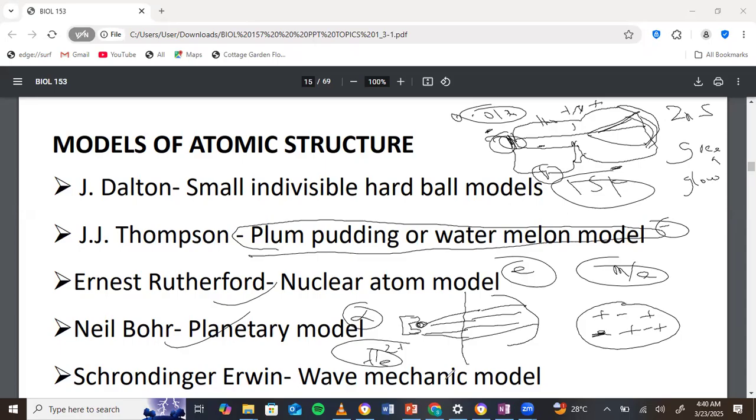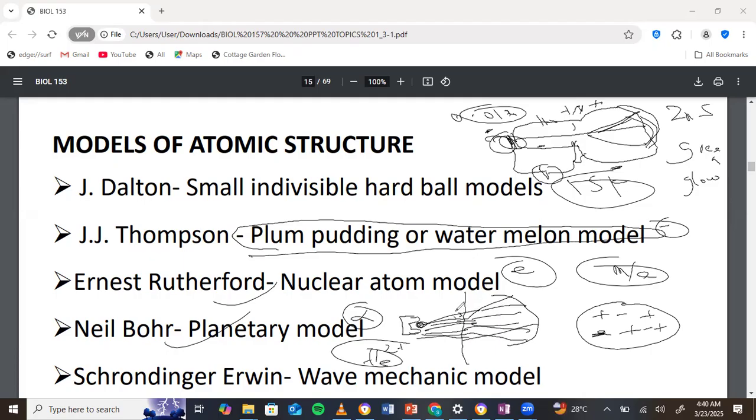Then he realized that very few of the particles were deflected through large angles. He knew that alpha particles are positively charged. So if there is deflection, it means there's a repulsion. And so there should be a positive center here, which is repelling them.